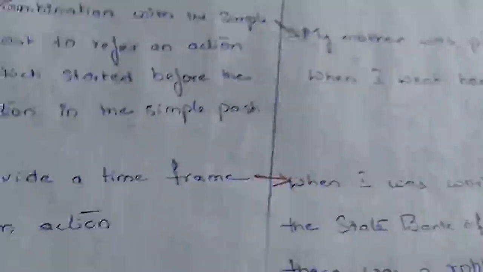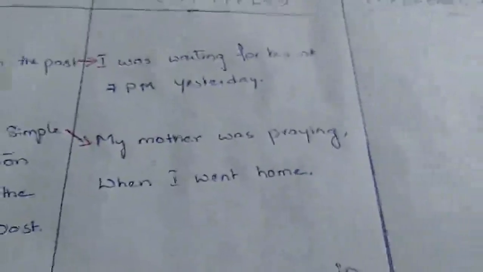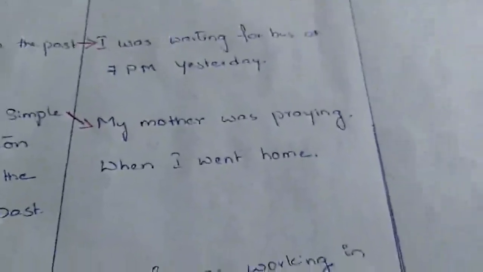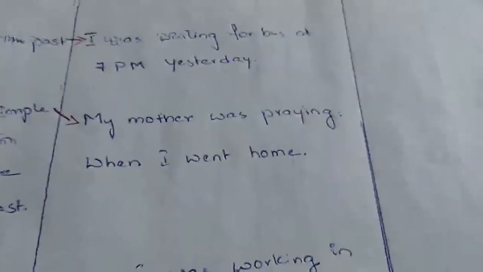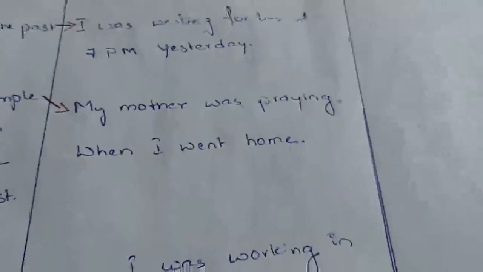Here we are using this past continuous to show something started before this action, that means the action which is referred in simple past tense. My mother was praying when I went home. Here we are referring to two actions. We kept one action in past continuous to refer that this action was in progress.